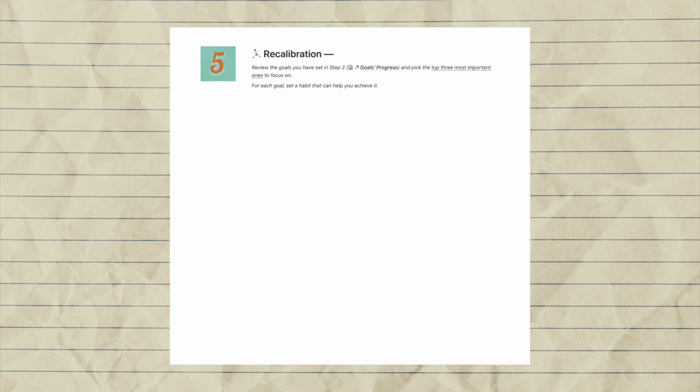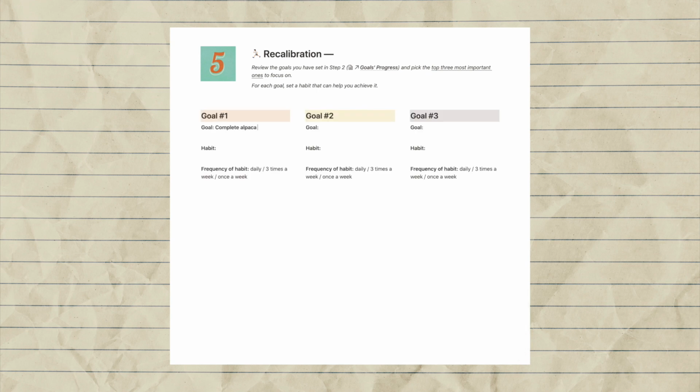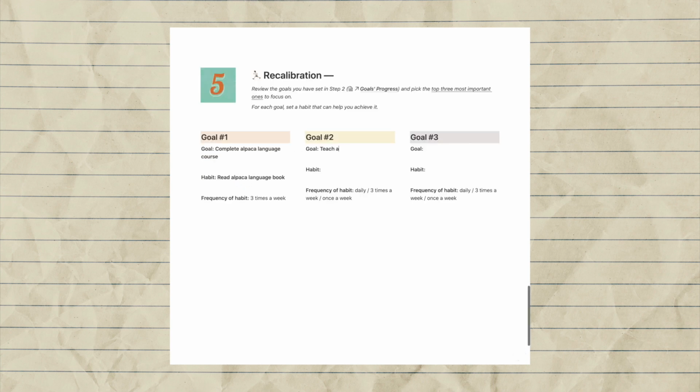And finally, the last step is to recalibrate the goals you have set. After reviewing the goals in step 2, choose the top 3 most important ones that you would like to focus on. For each goal, you can set a habit to help you achieve it.